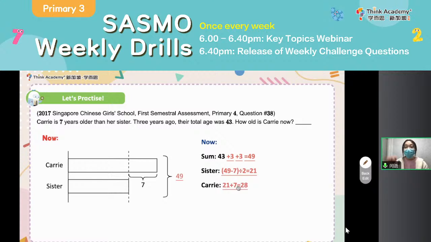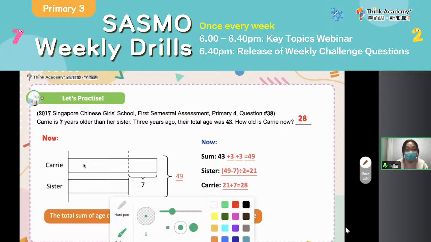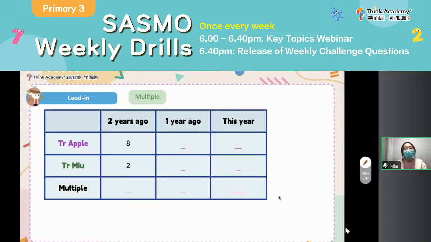But for Carrie, you need to add the difference back. Okay, so later I will introduce age sum more. Here I just show you we have different ways to solve the same problem. But the most important thing is for the first step, always remember to label the time. Okay, so now let's move on to the multiple part.